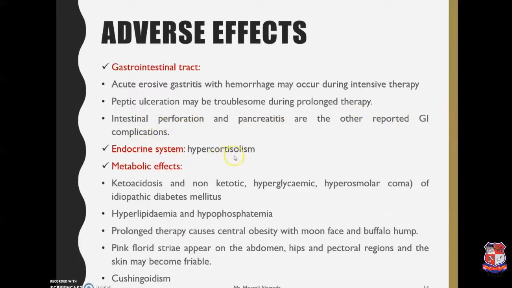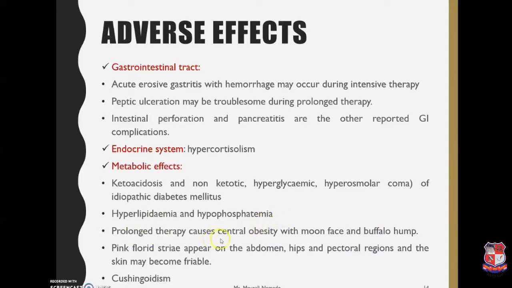Hypercortisolism is present in the case of the endocrine system, that is, increased level of cortisol. Metabolic effects generally include ketoacidosis and non-ketotic hyperglycemia, that is increased level of sugar in our body, and hyperlipidemia and hypophosphatemia are also adverse effects associated with it.